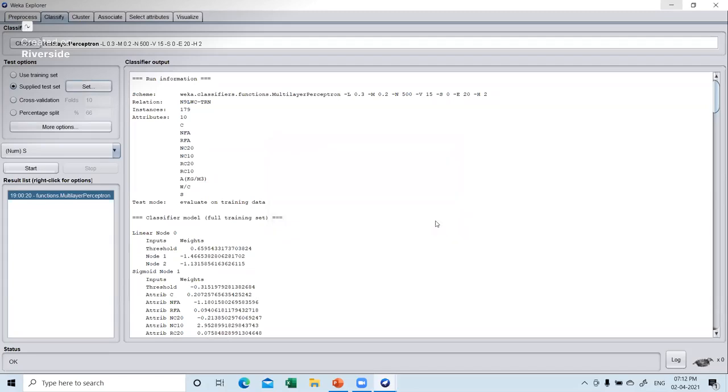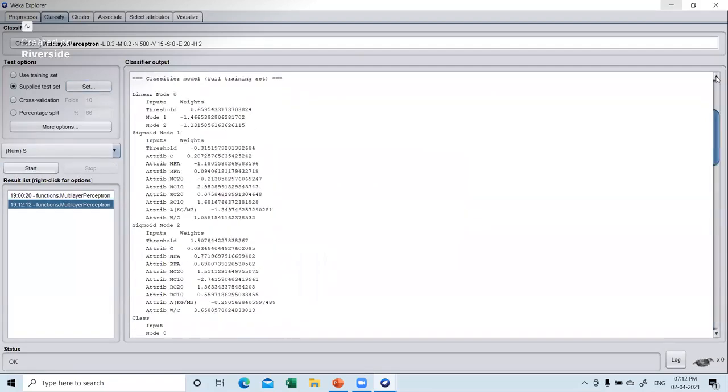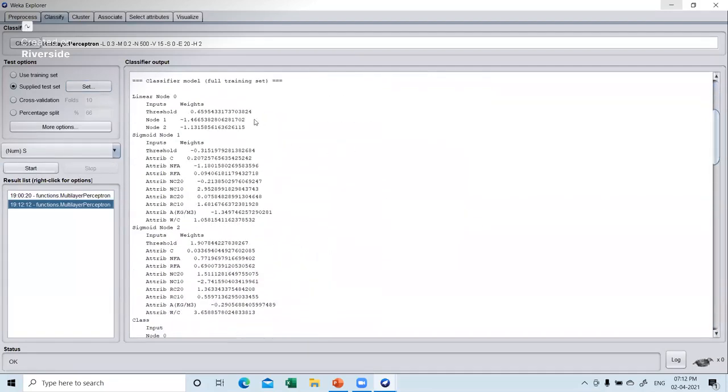Just say close. Okay. Now once this is done, you don't have to change anything because the weights and biases are already fixed. Now you just have to check it on the testing data set and just say start. Now once you do that, if you check these weights, they are going to remain the same. It's obvious because this is a testing data set. The weights and biases are already fixed during the training phase itself.